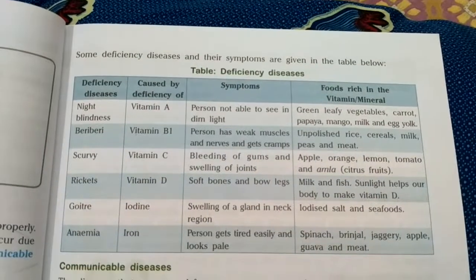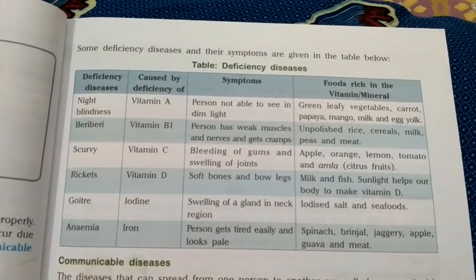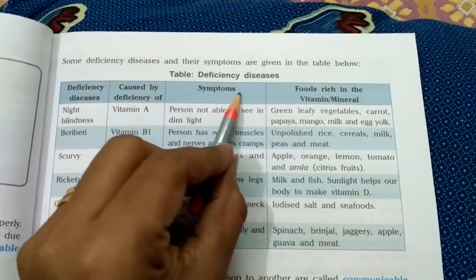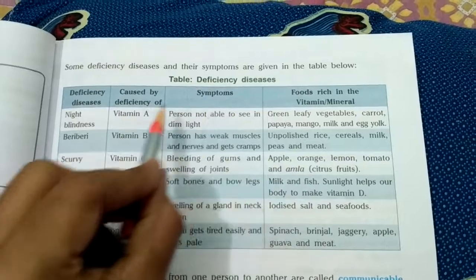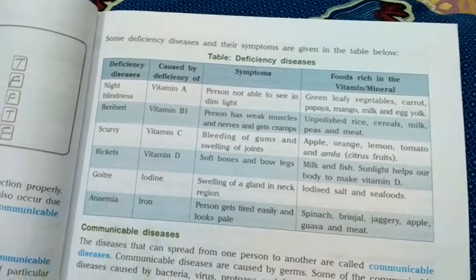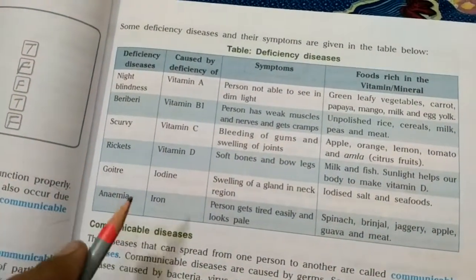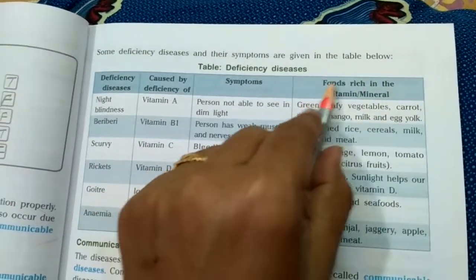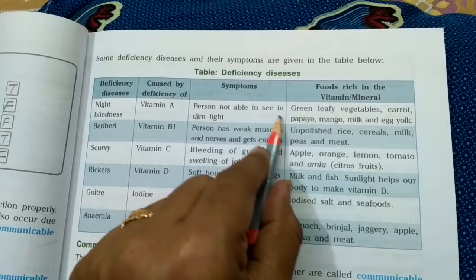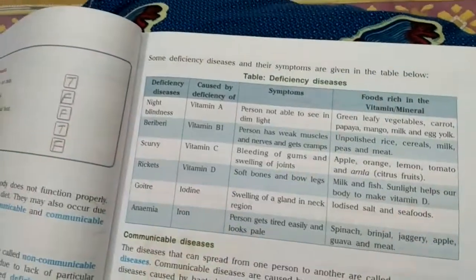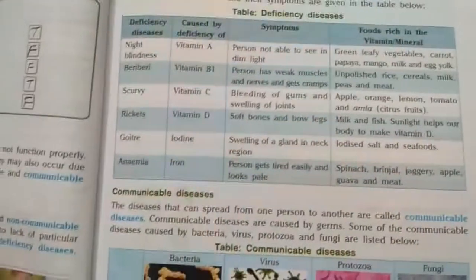Now there is a table with the names of the deficiency diseases, the causes of those diseases, and their symptoms. Symptoms means the signs. If this disease occurs in your body, what signs will you get, how will you know that you are suffering from this particular deficiency disease? Those are called symptoms. And it also lists the foods rich in vitamins and minerals, what food items we should eat so that this disease doesn't happen in our body. So this table is all about that.